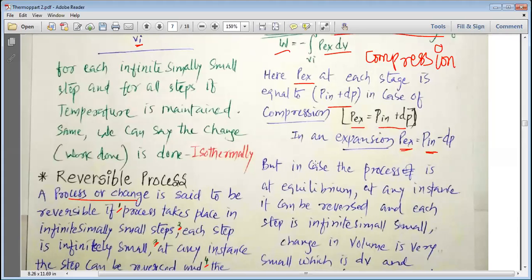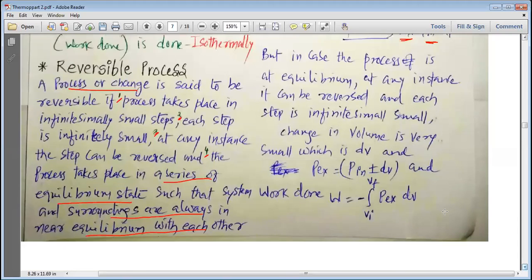Expand means volume increases. When there is an equilibrium, we can have compression and expansion at the same time, because we can reverse the process at any instance.